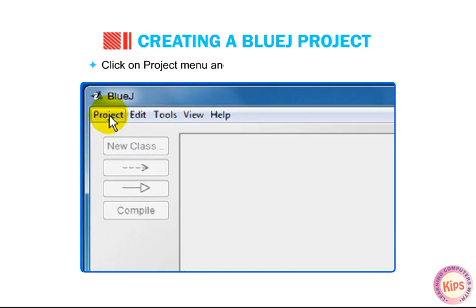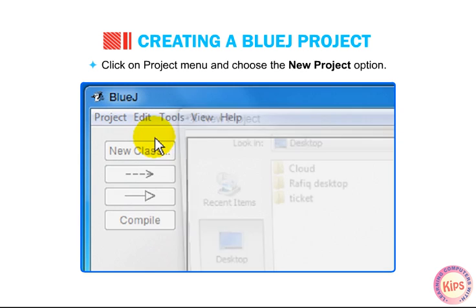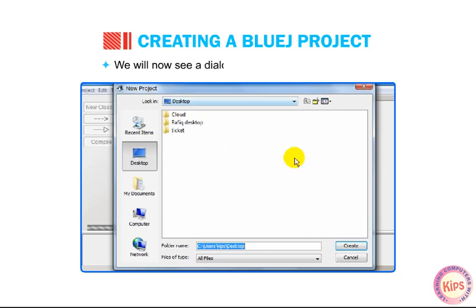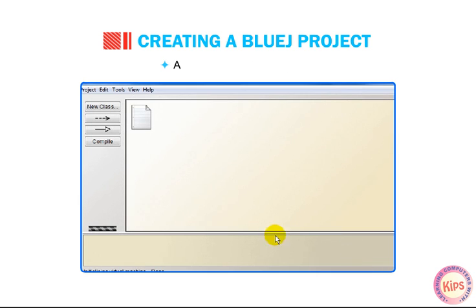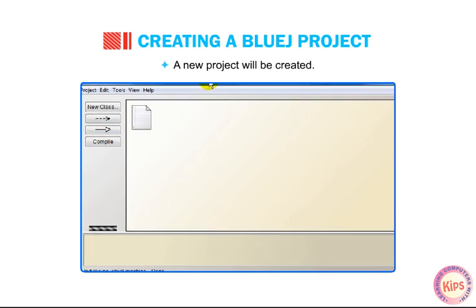Click on the Project menu and choose the New Project option. We will now see a dialog box named New Project. Specify the location where you want to save the project and assign a name to it. Now click on the Create button. A new project will be created.